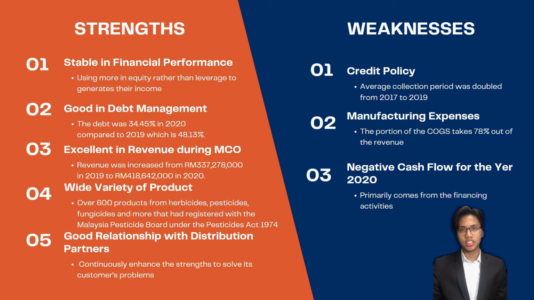The next suggestion is in the aspect of resources. We suggest that the company choose a cheaper supplier to increase their gross profits. And the last one is negative cash flow for the year 2020. Based on our findings, the subsequent weakness of the company is the negative cash flow for the year 2020. It shows that the company spent more money than it made during that particular year.